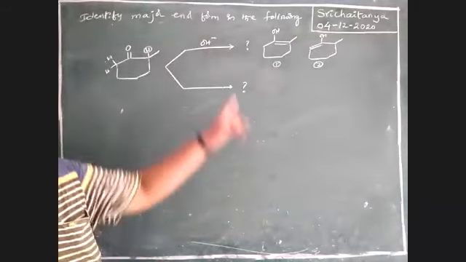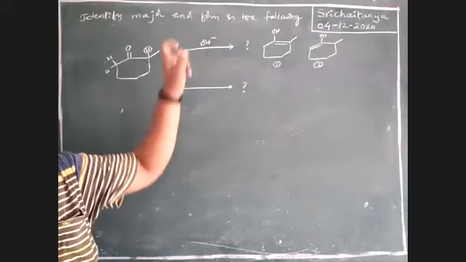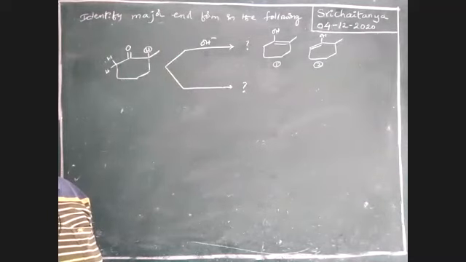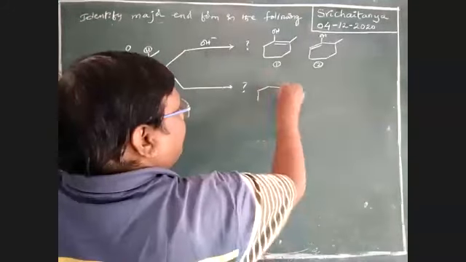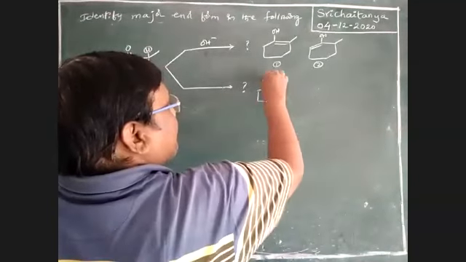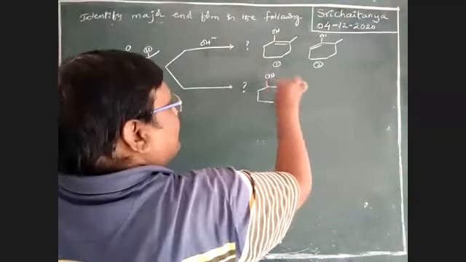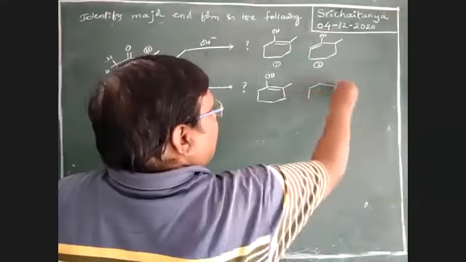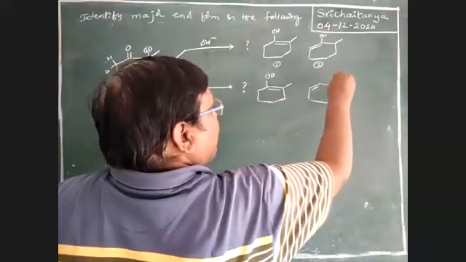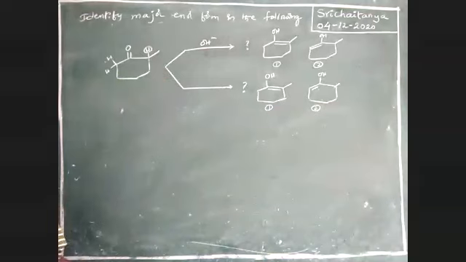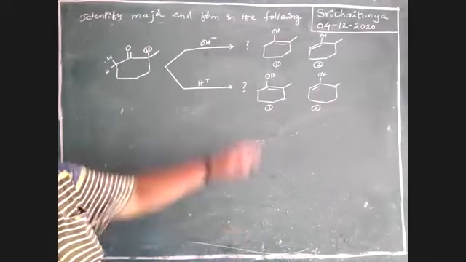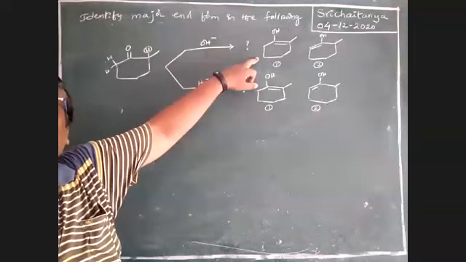Please keep in mind, this is OH minus, base catalyzed reaction, just like before. Here also the same products, but one is major, one is minor. In this case, OH, so here 1, here 2. Tell me, boys, one is in acidic medium, right? The other is in basic medium. Which is major here? 1 or 2?